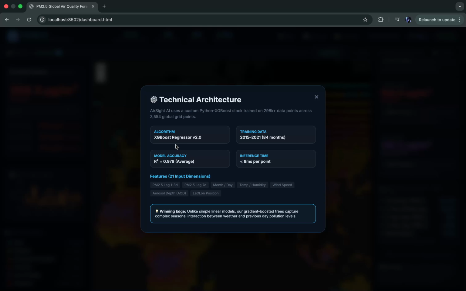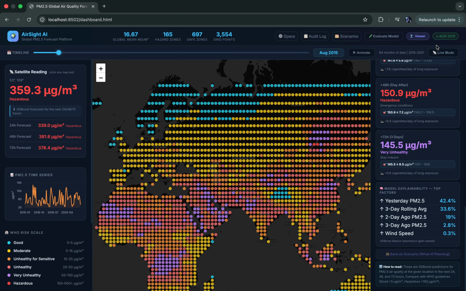We used an XGBoost regressor. The model accuracy is around 0.979, and the inference time is less than 8 milliseconds. And of course the training data which we have used is from 2015 to 2021, that is 84 months. And for features, we have put in 24 input dimensions. Yes, we can change the viewer options.